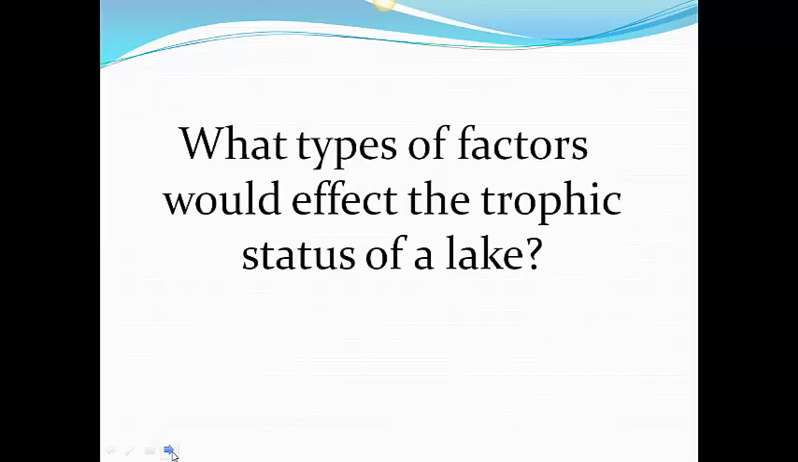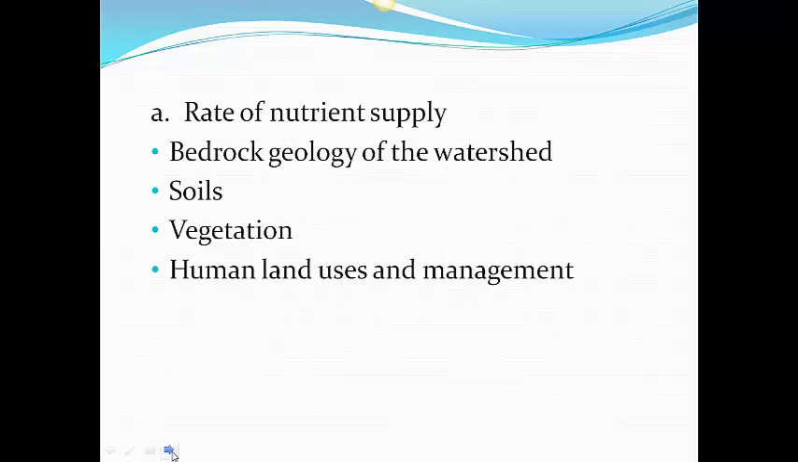So the question should be then, what types of factors affect the trophic status of a lake? What determines whether a lake is going to be eutrophic, mesotrophic, or oligotrophic, or how many nutrients are in that lake? And there are three main categories we're going to be looking at. The first is, how fast do nutrients get into that lake? And there are different ways the nutrients can be released into the lake.